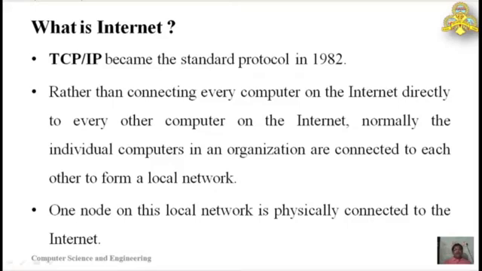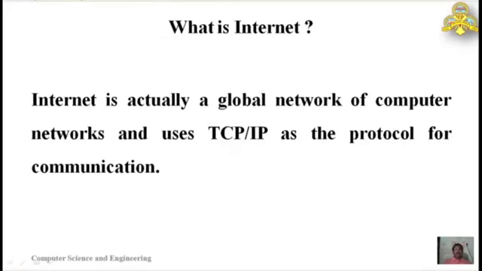That network may be a star network, bus network, or any type of hybrid or mesh network. One node will be physically connected to the internet, and that internet connection is shared with all other computers. So that means different types of networks are connected.